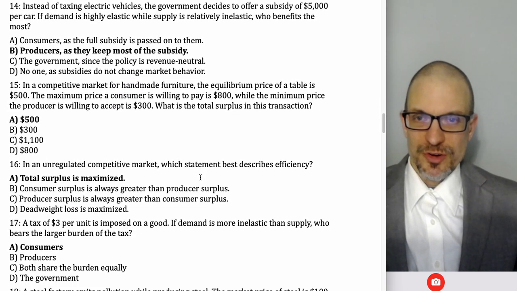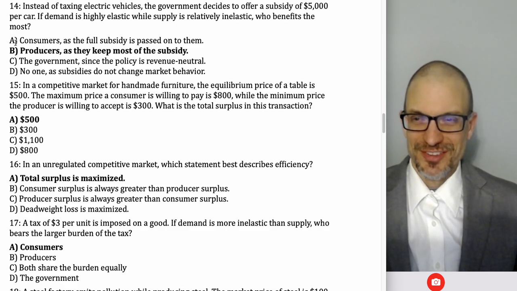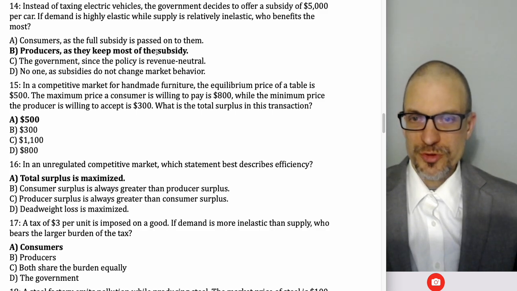Instead of taxing electric vehicles, government decides to offer a subsidy of $5,000 per car. If demand is highly elastic, supply is relatively inelastic, who benefits the most? Well, lots of the subsidy is going to go to the seller. Supply is more inelastic, they're going to accrue most of the subsidy.